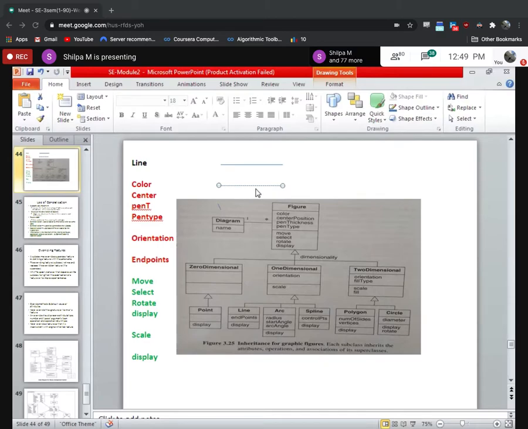I want to display dotted lines, but here it is doing only the first one. The same function, but I want to give my own specification, or I need to override this default and define my own thing. That can be done by a concept known as overriding.